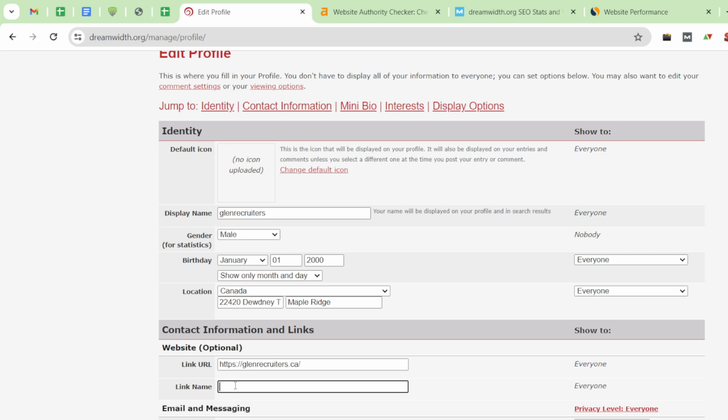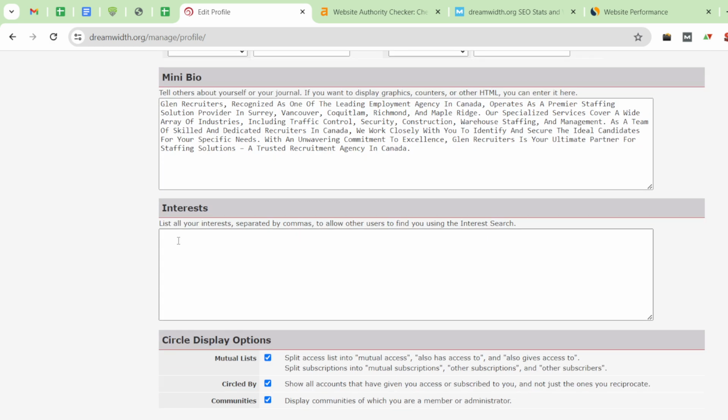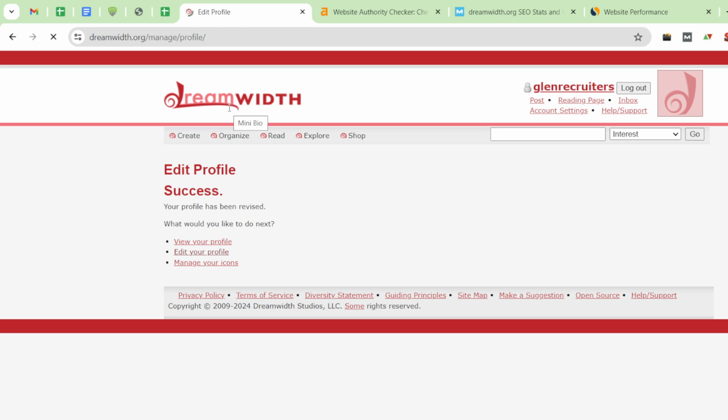So my main targeted keyword is employment agencies Canada. And after that, if you want to add your profile email, you can do so. Then if you want to add your interests, you have to also add your interests or your services. Then after that you have to click save changes, and you will see your profile has been updated. There is a view profile button, you have to click over there.